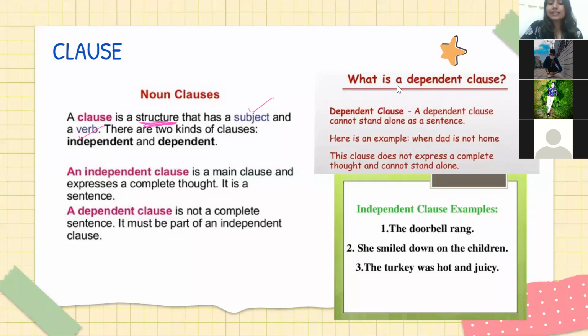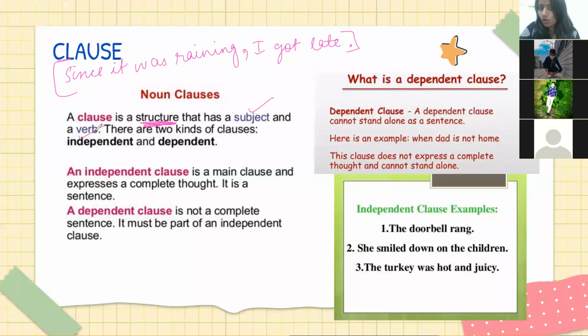So there is a sentence, मान लो, okay? Since it was raining, comma, I got late. This is a complete sentence. Is this a sentence? Yes or no? It is a sentence. There is a full stop. It is starting somewhere, stopping somewhere. It is a sentence. Clause जो है, clause is a part of a sentence.